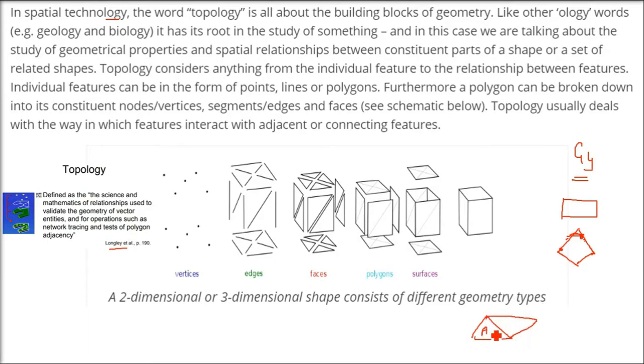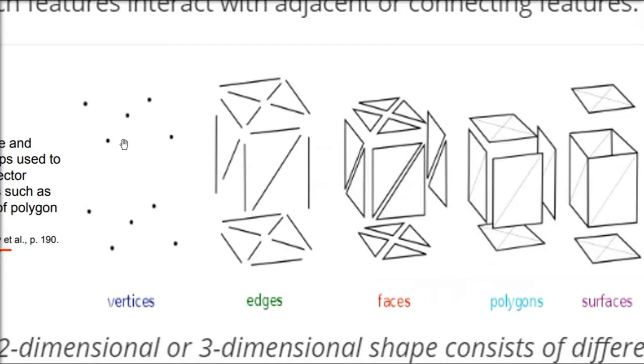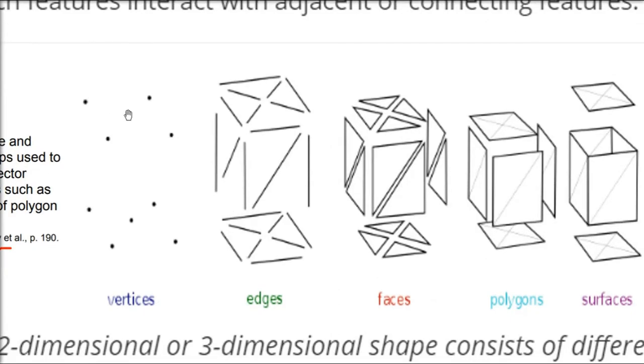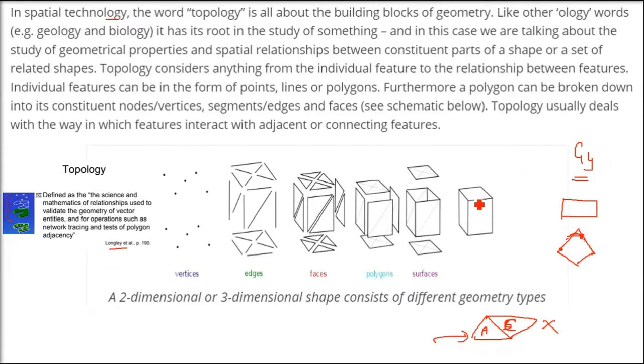So if I make a polygon and want to check which is the side of A, it should be B, but we found it to be C. This is how we check the topology. Now you see, we start with a point. This is just a 2D point. Now we combine these points with some edges, and when we combine these points or edges, we find the faces. So we got a proper figure. This figure has a certain relationship with the basic features, and these features are combined to form a proper geometric figure. This is called topology, and topology is not only one figure, it is the combination of figures.